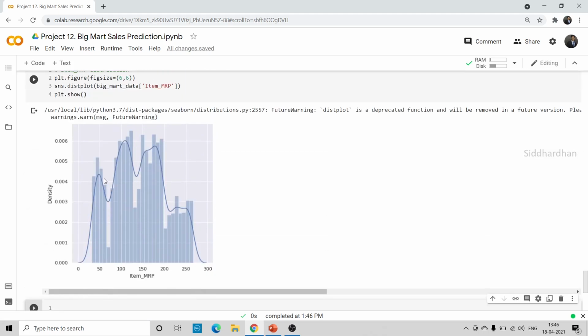Okay, so as you can see here, it is not a normal distribution. There are peaks in some products. There are a good amount of products around the 50 rupees or $50 price, and also around $100 and $200. After this, the products are fewer. So we have more products in the range of 100 and 200, so 100 and this 170 mark. Okay, so this is how the price value is distributed in our data set.